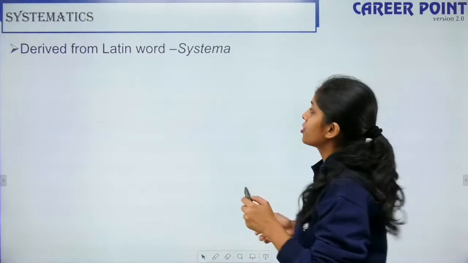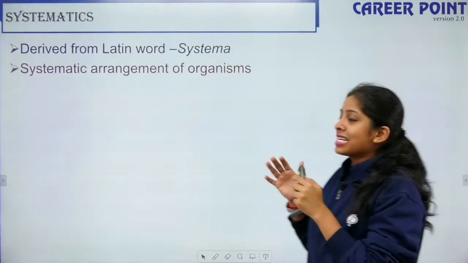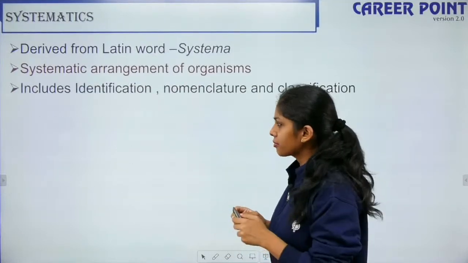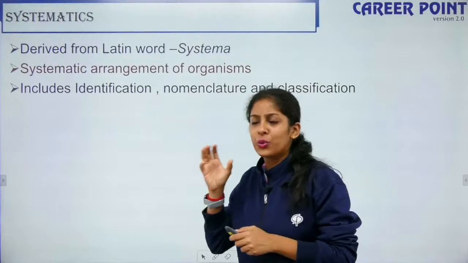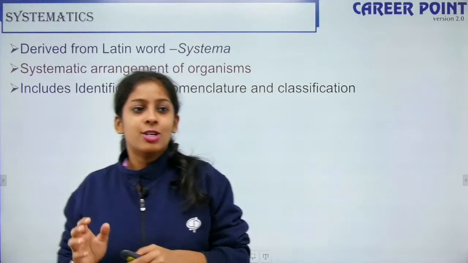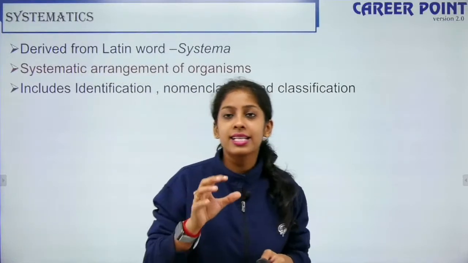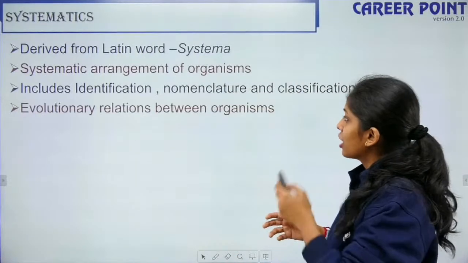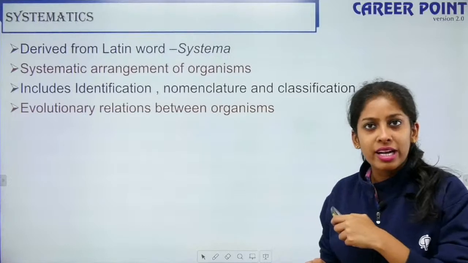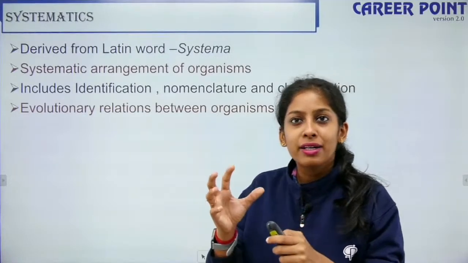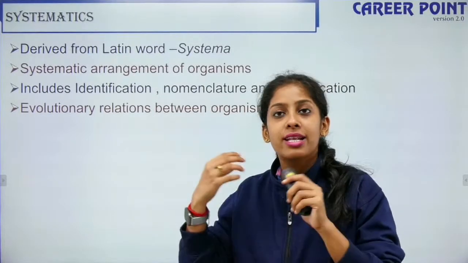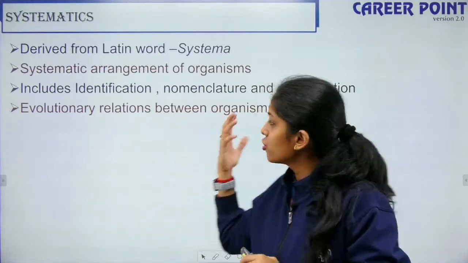Thank you so much. Okay, so systematic arrangement of organisms is systematics, fine. Anything and everything, when you do it in order, that is systematics. Since here you are classifying things in a systematic way, it is systematics. This includes identification, nomenclature and classification. Basically under taxonomy, you first have to name it. For naming it, you have to identify and classify it, right? So all that comes here.